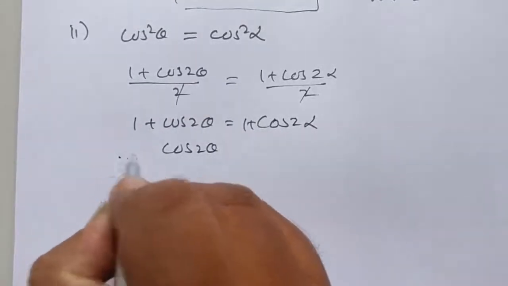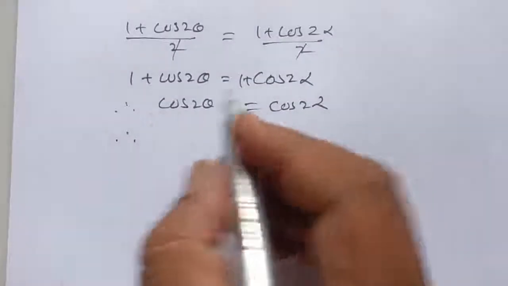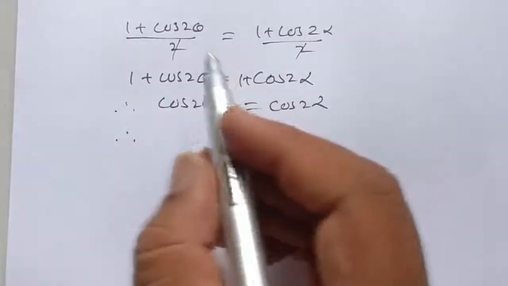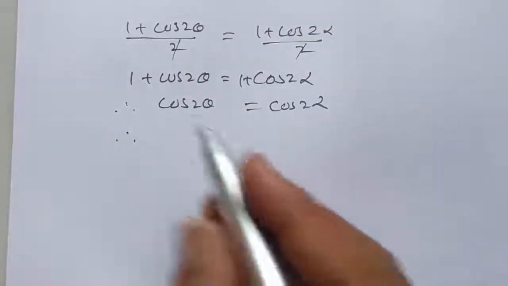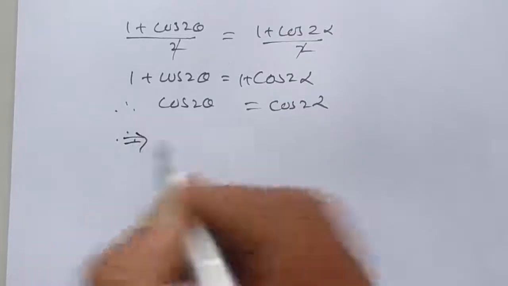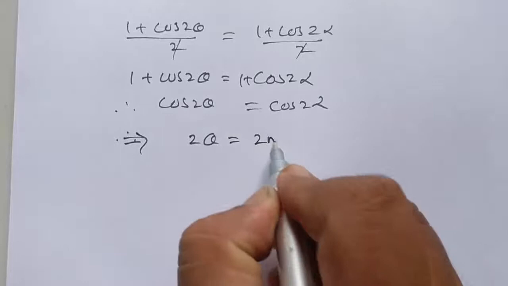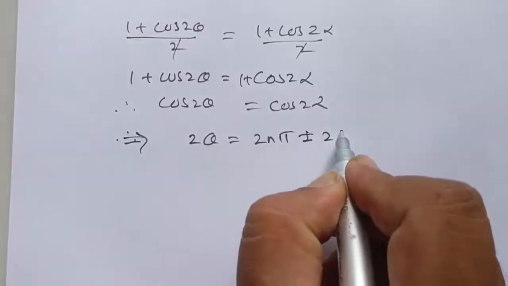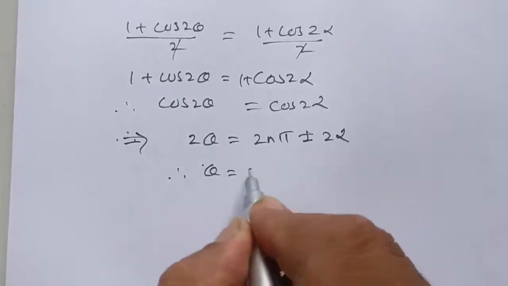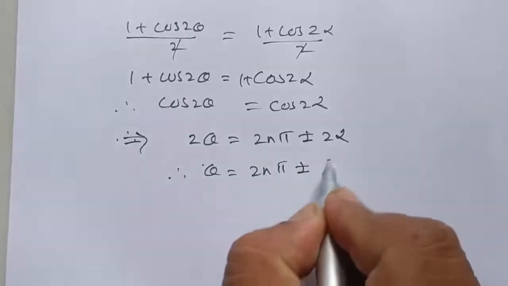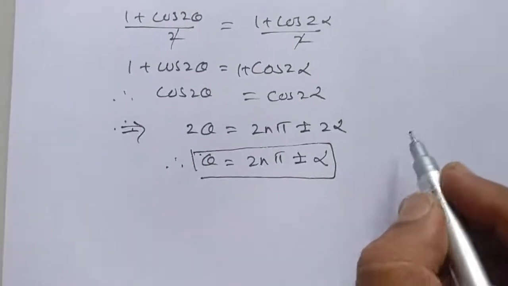Therefore cos of 2 theta is equal to cos of 2 alpha. Therefore its general solution is 2 theta is equal to twice n pi plus or minus 2 alpha. Taking 2 common, therefore theta is equal to n pi plus or minus alpha. So this is the general solution of the second equation.